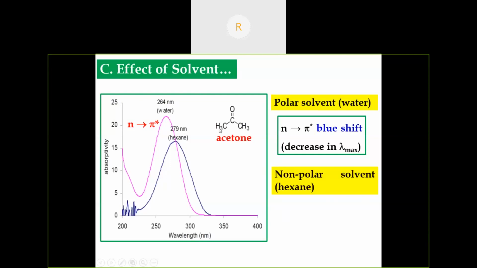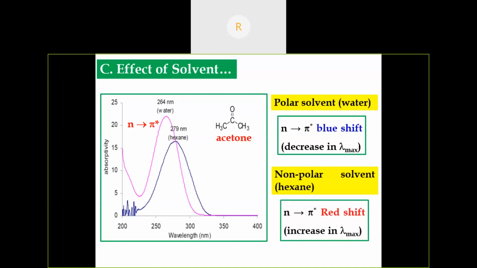So in the case of non-polar solvent like hexane, what happens? Non-polar solvent favors red shift, n to pi star. So from 274 nanometer to 279 nanometer. This is the effect of solvent.